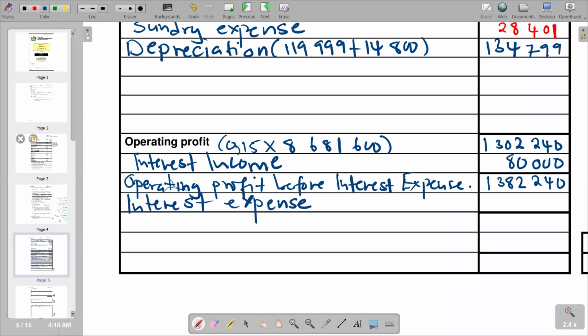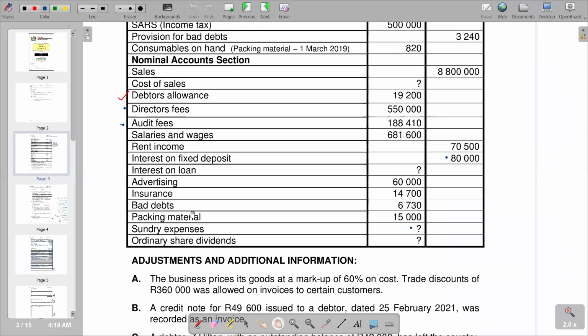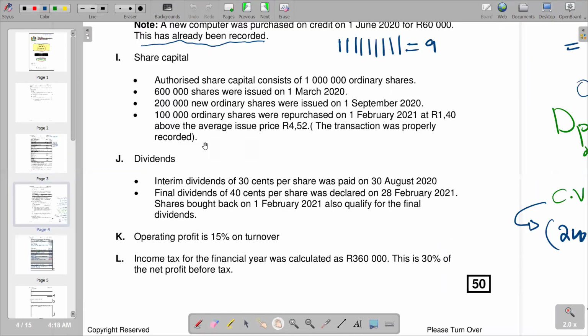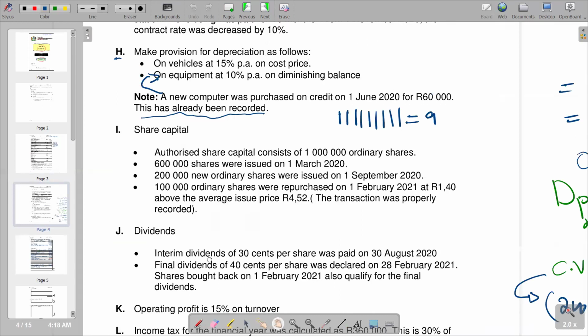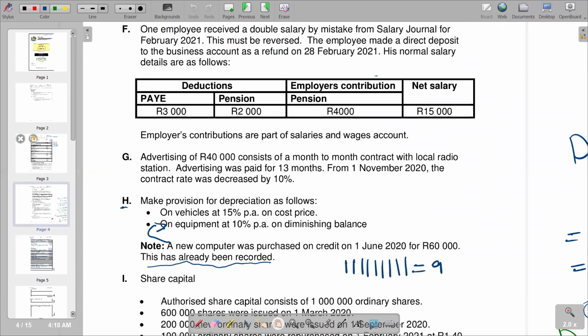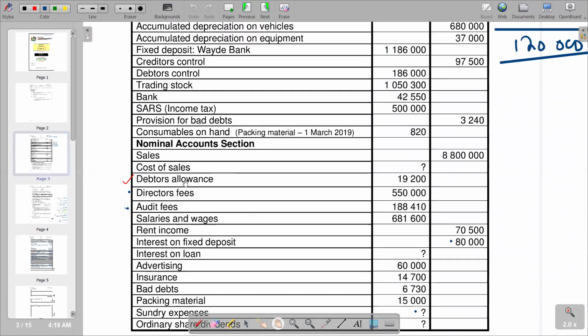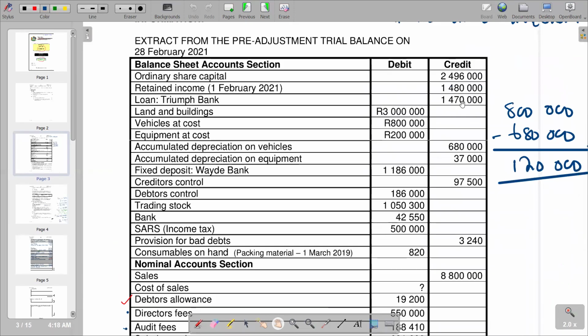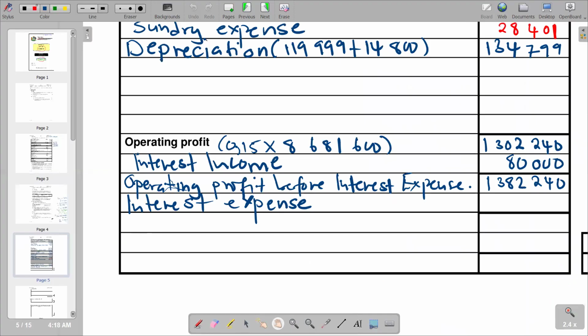Again, we'll try to see if we can find the figure for our interest expense. We'll go down looking for it. You see additional information if you've got anything mentioned about interest expense. We see that we cannot find that one, but if we go to our adjustment trial balance, we can find it by going to the figure for loan, and you see if you've got a percentage there. See that it's one loan, 1,470,000, but no percentage in terms of our interest. So in that case, it means we are not given. So we leave it blank again.